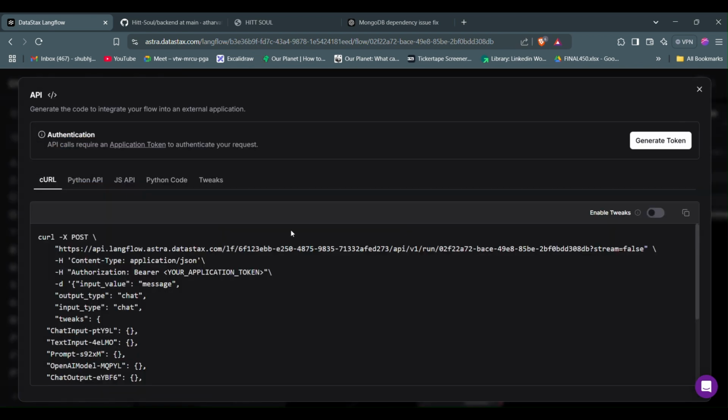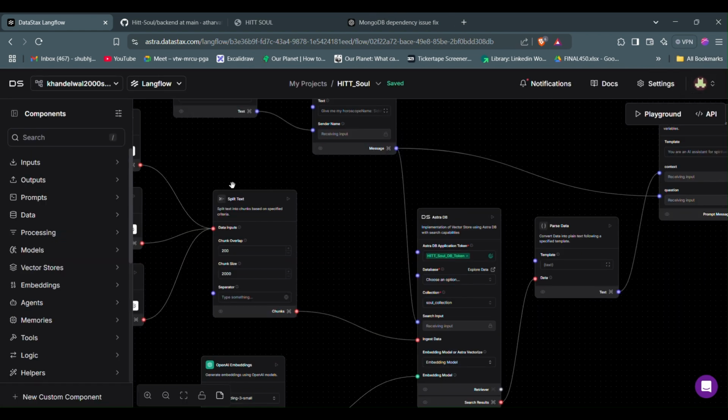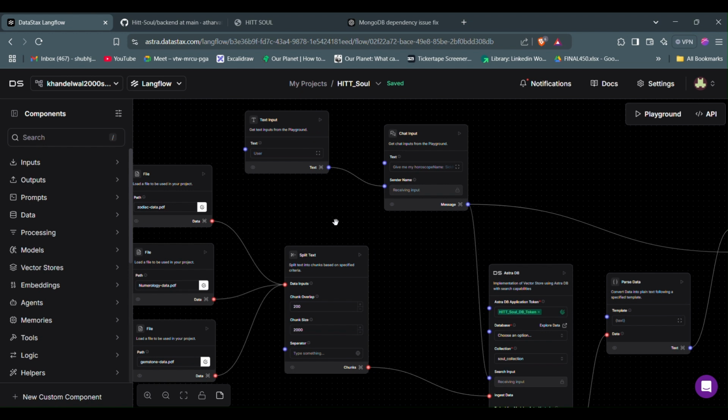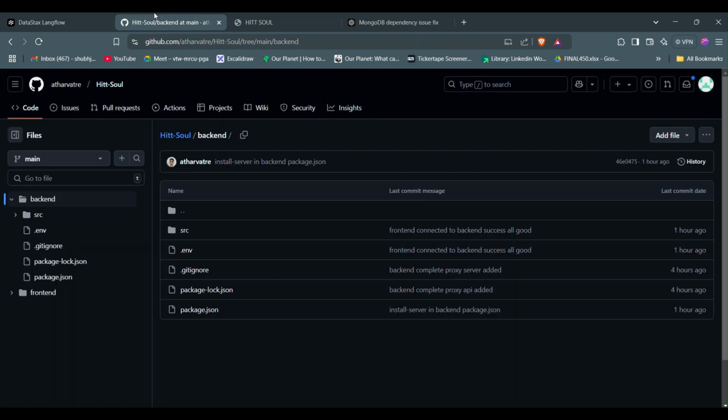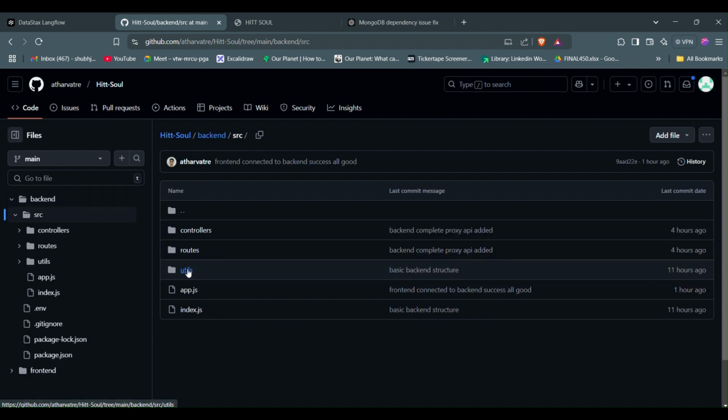Once we made it, we took the curl of this workflow and also the authentication key so that we could use it in the backend. The catch here was that we could not directly call this API from the front end as it will give us a CORS error. So what we did to resolve it was that we made a proxy API for this. So we made a small simple backend which had this. Let me show you the code.